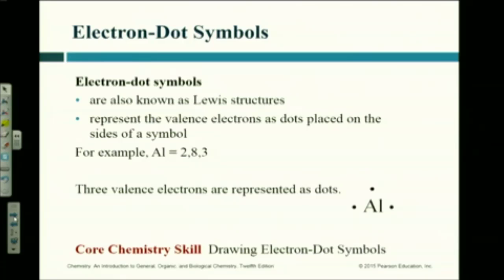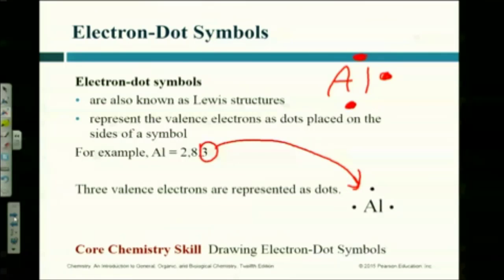Now we're going to only show the valence electrons on this diagram. So for aluminum, we draw aluminum, and then we put 3 dots. 1, 2, 3. Now my 3 dots weren't in the same place as their 3 dots. Who's right? Doesn't matter. The key is, do not pair the dots until you have to.